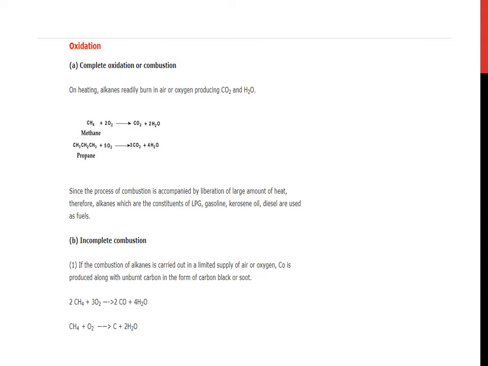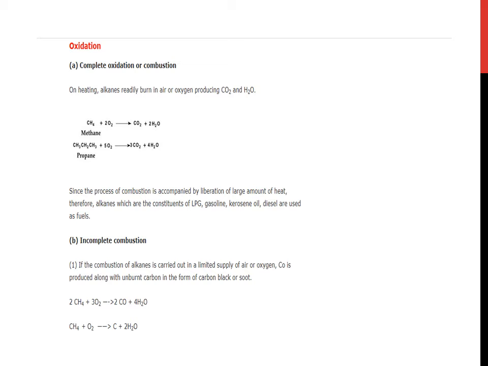If you treat propane with oxygen, it gives carbon dioxide and water. Since the process of combustion is accompanied by the liberation of a large amount of heat, alkanes, which are the constituents of LPG, gasoline, kerosene oil and diesel, are used as fuels.